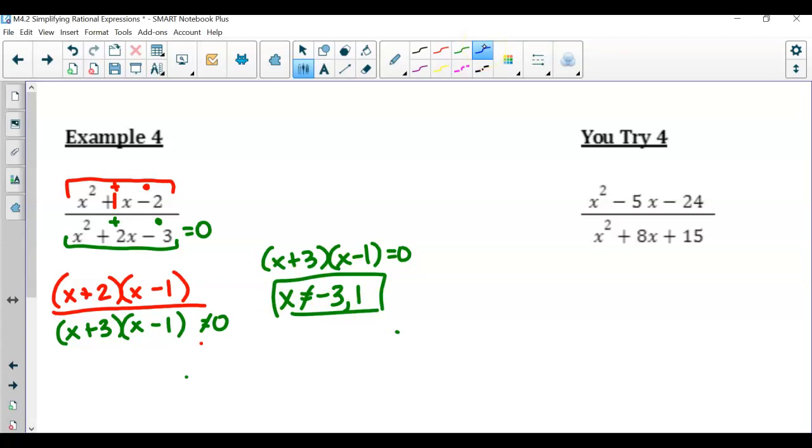That's the values that would make this undefined. Now let's go back and continue simplifying. What do the numerator and denominator have in common that can cancel out? X minus 1. So here we're left with x plus 2 over x plus 3.